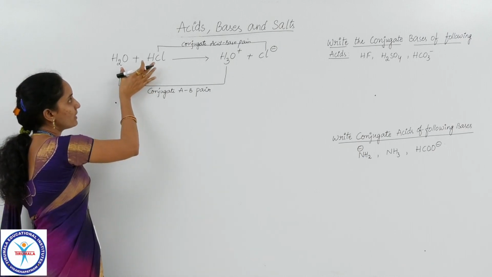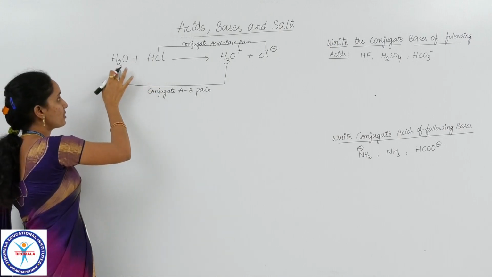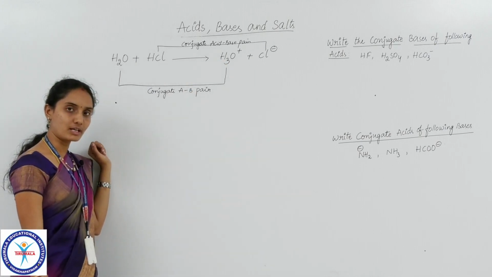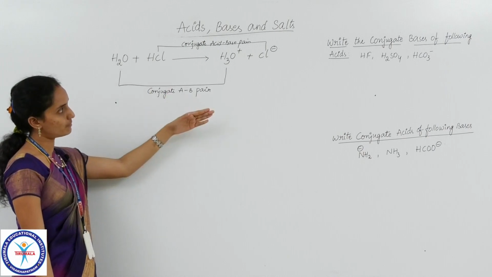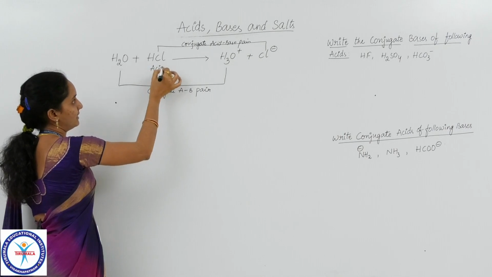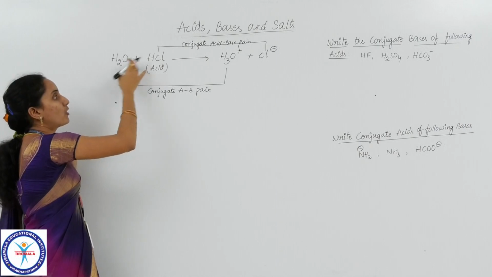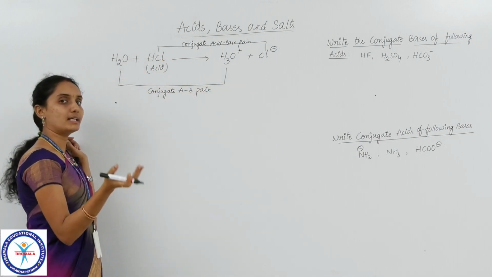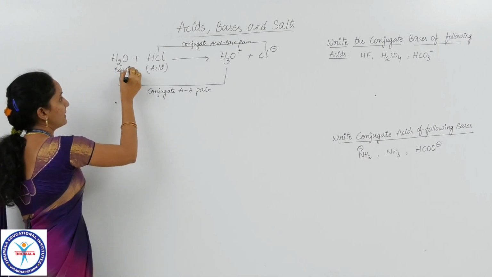Now in these two, which is acting as an acid and which is acting as a base? According to the definition of acid in Bronsted theory, an acid is a proton donor. So in this equation, which has donated a proton? Yes, HCl has donated the proton, so it is an acid here. And according to the products formed, water has gained a proton, that is, it accepted the proton. So correspondingly it is acting as a base here.